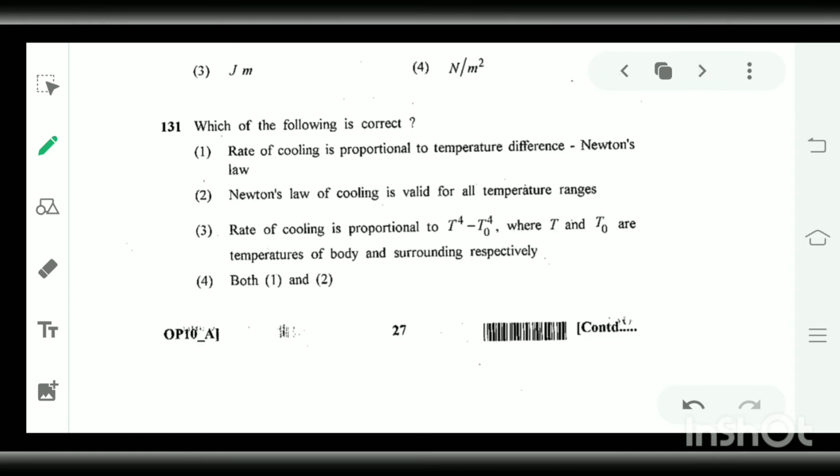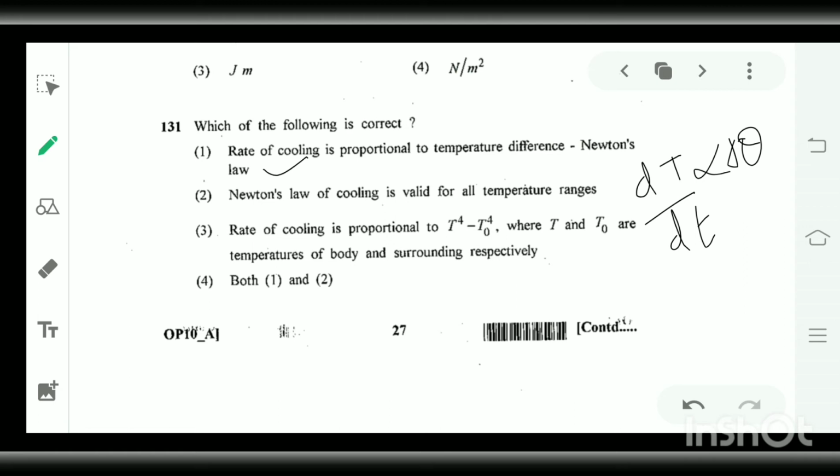Next is, which of the following is correct? We have to choose the correct statement. Rate of cooling is proportional to the temperature difference. This statement is correct. We have discussed that in Newton's law, the rate of change of cooling is proportional to the change in temperature. So this is Newton's law.